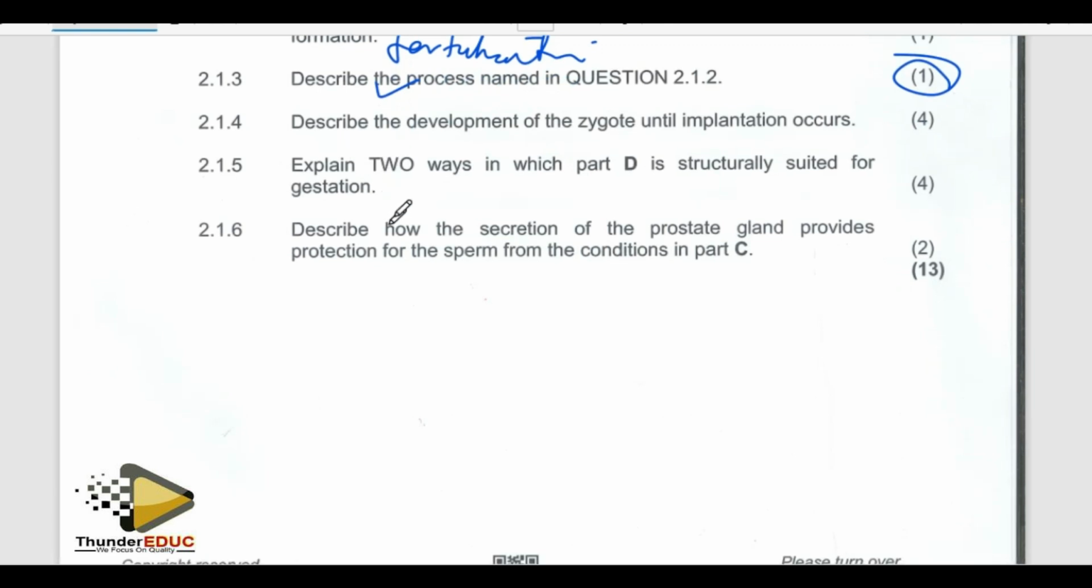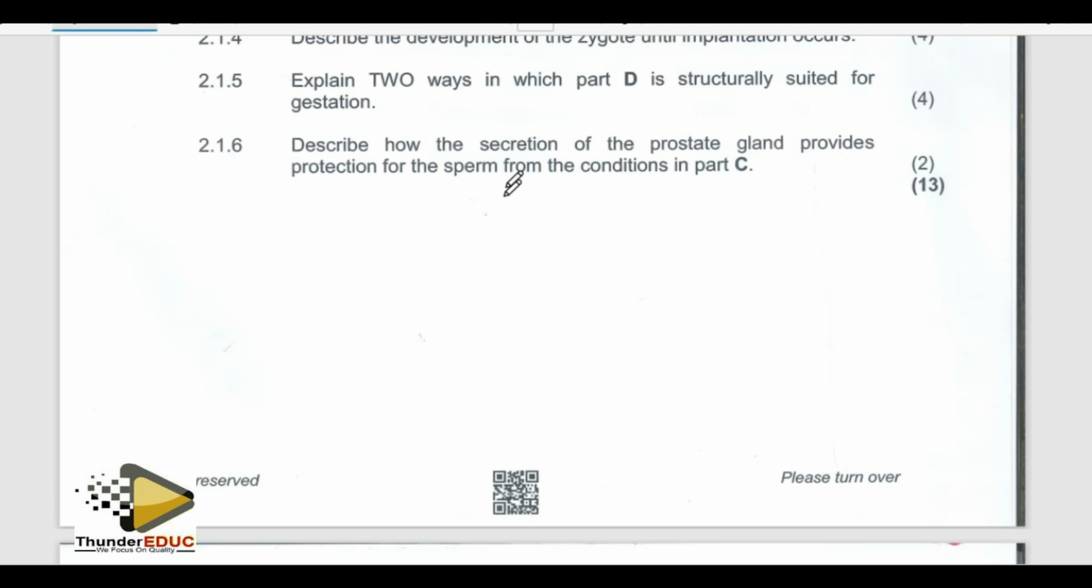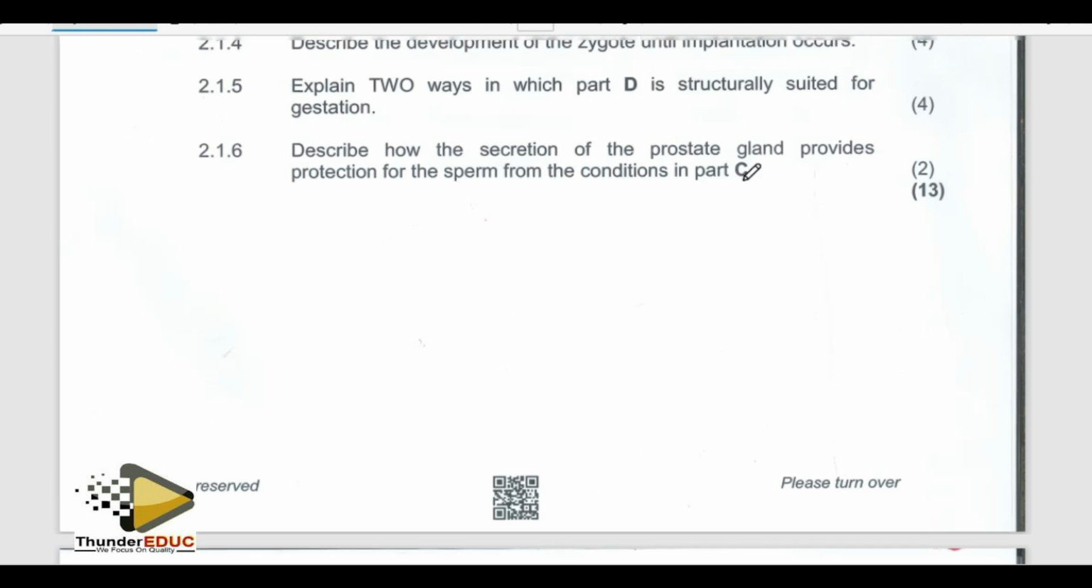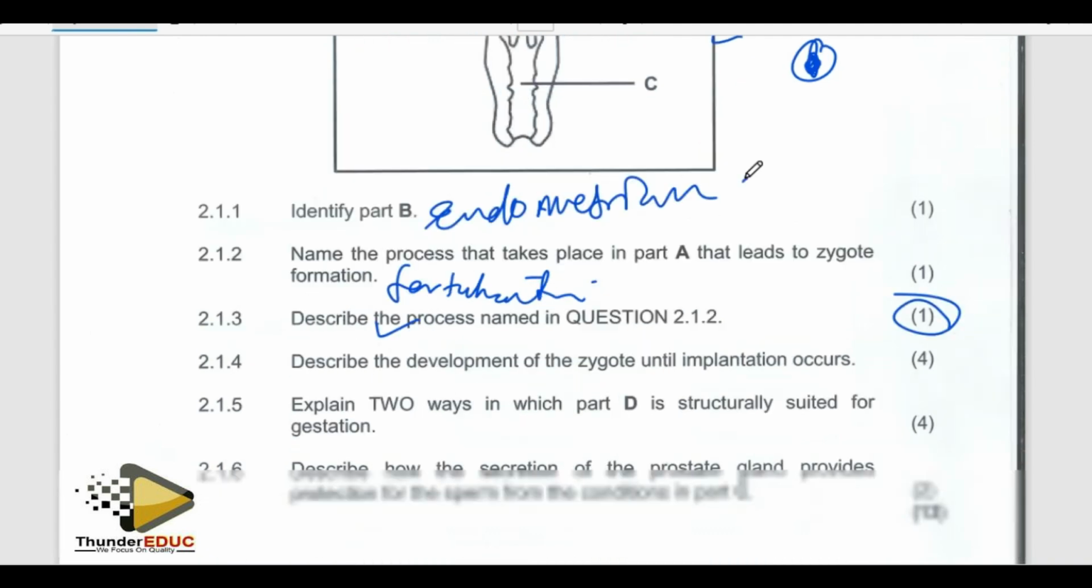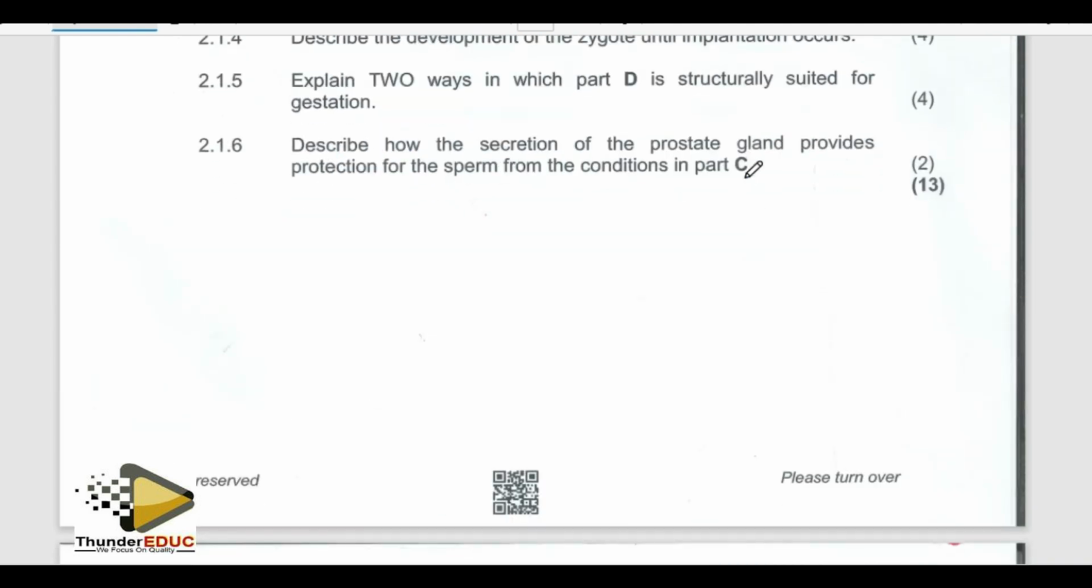So let's continue to the next question. Describe how the secretion of the prostate gland provides protection for the sperm from the condition in part C. What is part C? Vagina. Now ask yourself, how about the vagina? It is acidic. Remember, the vagina is acidic.